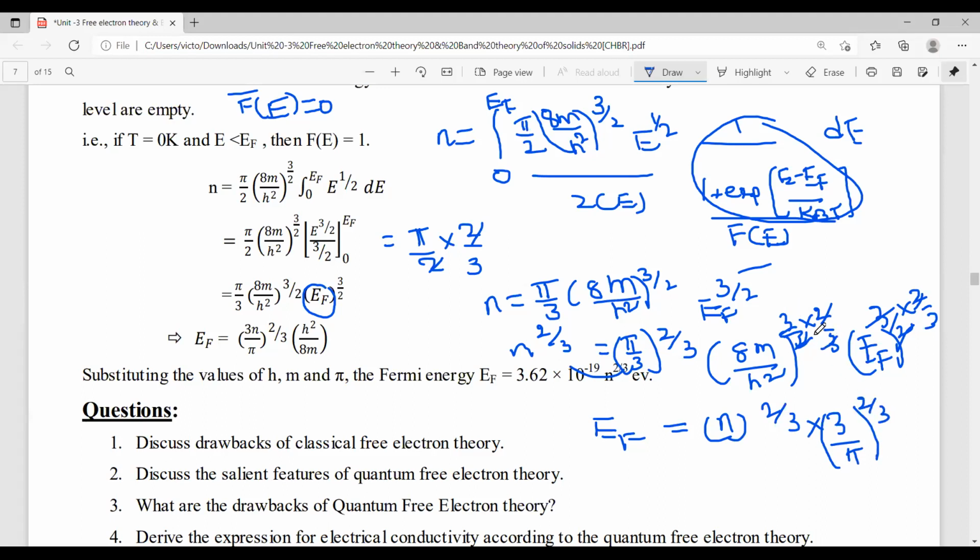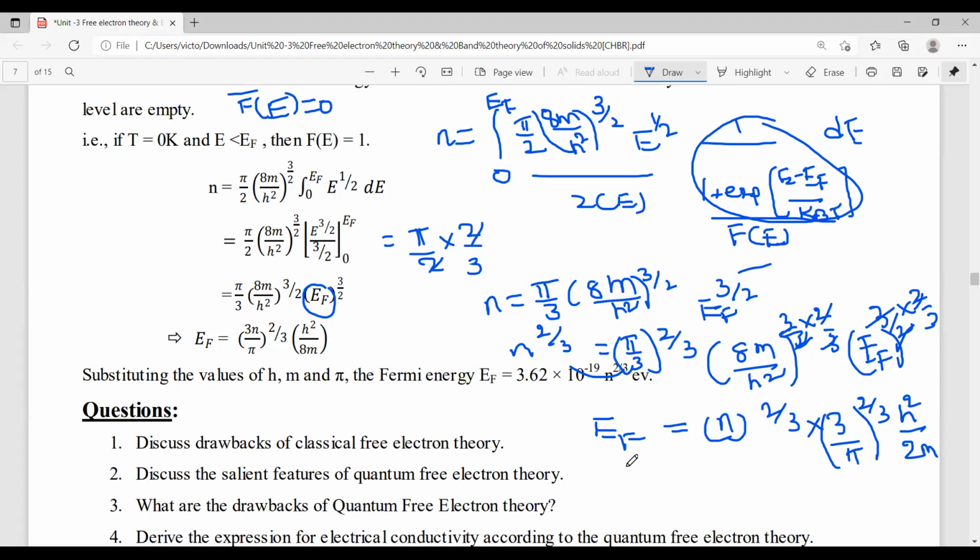And here the entire terms are cancelled, so we have only 8m by h square on this side. By moving to this side, we get h square by 2m. Okay.